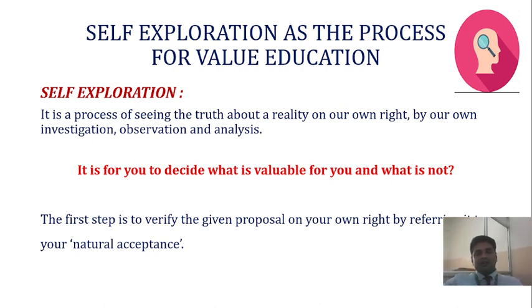Say, for example, if some important decision has to be made, or some important thing has to be done in your family, every individual human being will have their natural acceptance as a thought. So they will keep assessing their decisions based on their level of natural acceptance, whether that particular thing or act is valuable or not valuable. They can do this assessment based on the natural acceptance which was given as the own right of every individual human being.